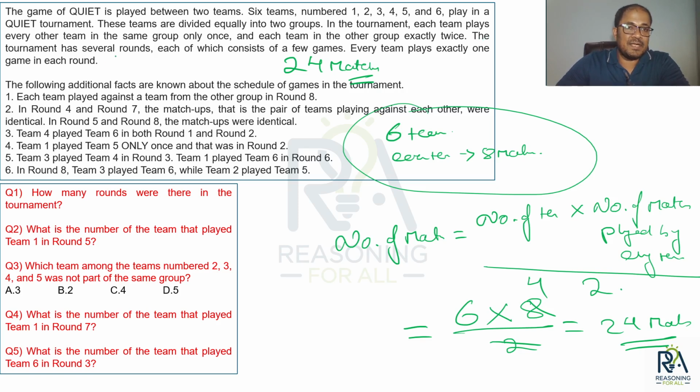The tournament has several rounds, each of which consists of a few games. Every team plays exactly 1 game in each round. So in every round, one team plays only 1 game. Keep these things in mind.